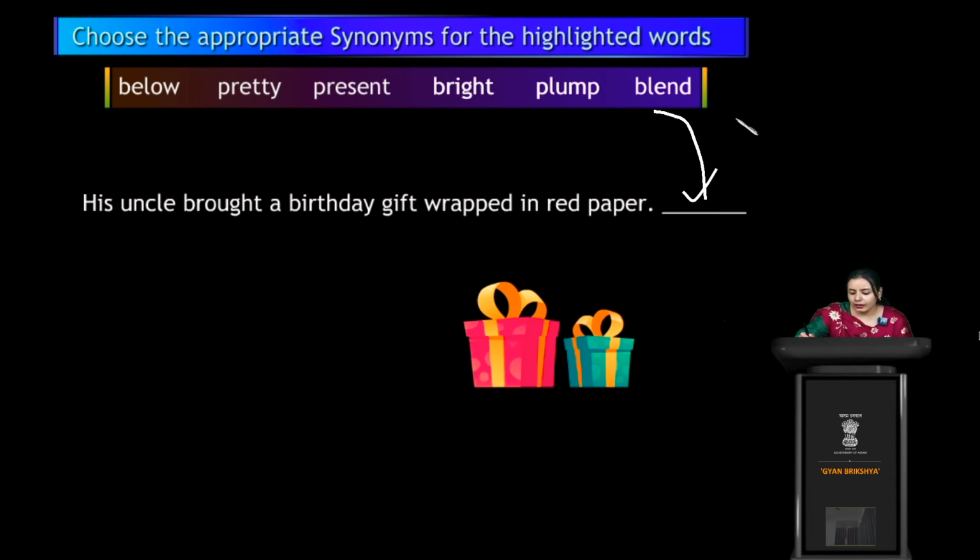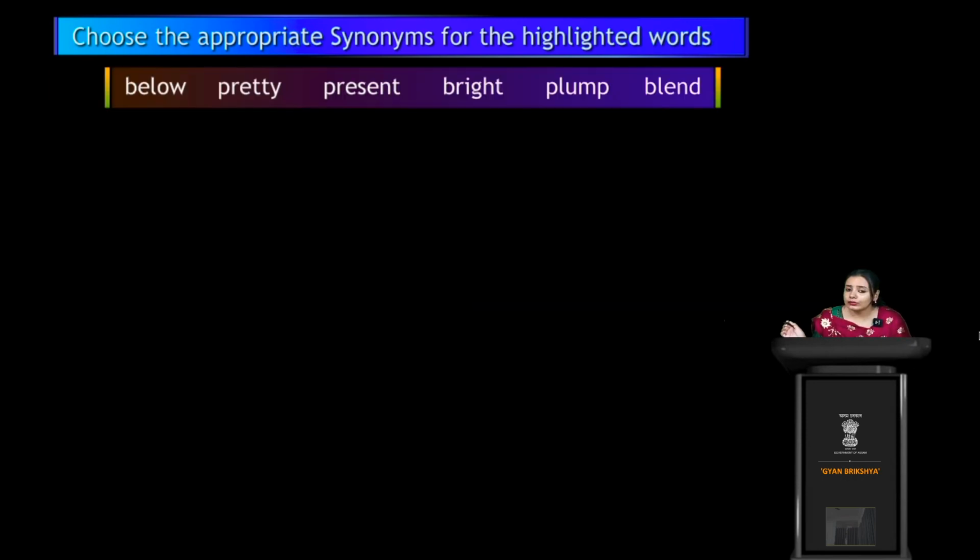Can I use bland, pump, bright, present, pretty, or below? What would be the answer? For gift, it is present. So the synonym of gift should be present, right? I can say I have presented a thing to you, or I have gifted a thing to you. The meaning is similar only. Gift is equal to present. So have you bought any present, or I can also say have you bought any gift for me or for anyone, right?